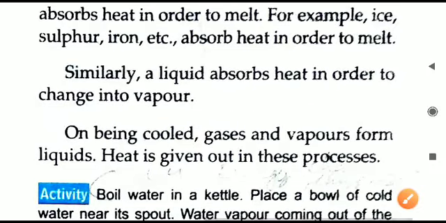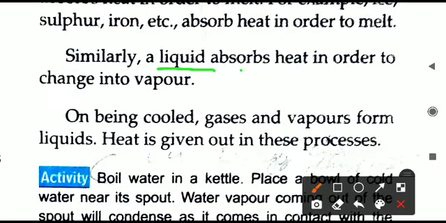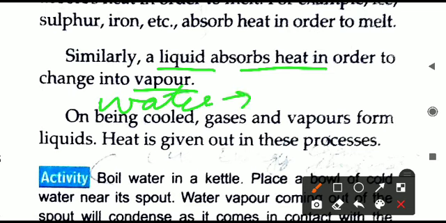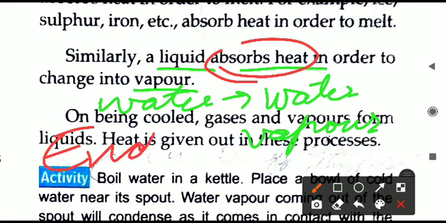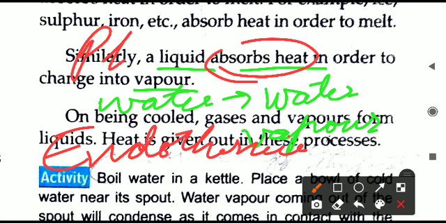In the same manner, a liquid also absorbs heat to change into vapor. Like water, if you keep the water on boiling, what will happen after some time? Water will evaporate and convert into water vapor. What actually has happened there? Water has absorbed heat. So when water changes to water vapor or any other liquid changes to gas, that is also called an endothermic change. I hope it is clear. It is a physical change and also an endothermic change.